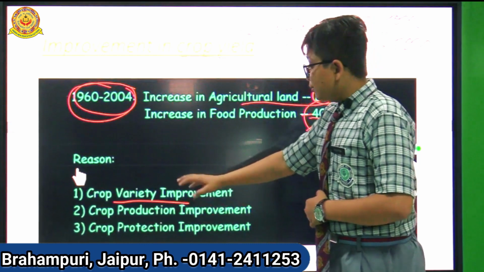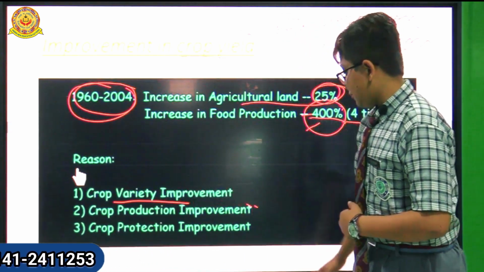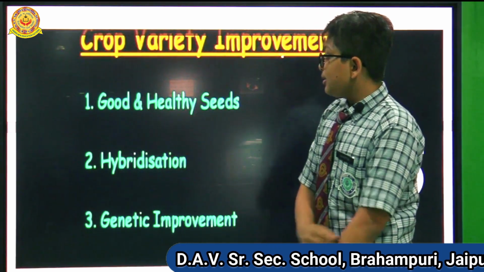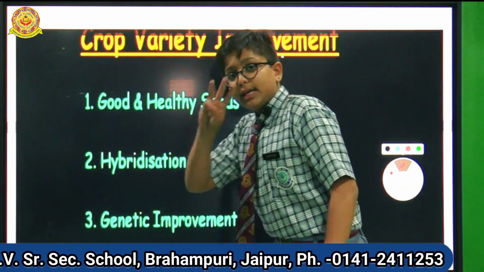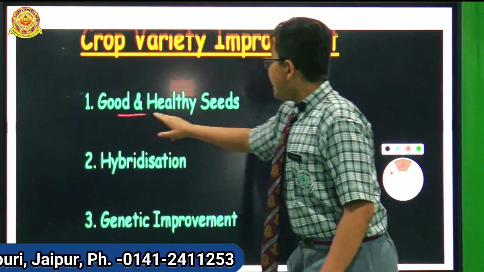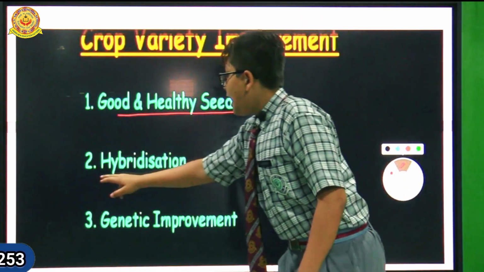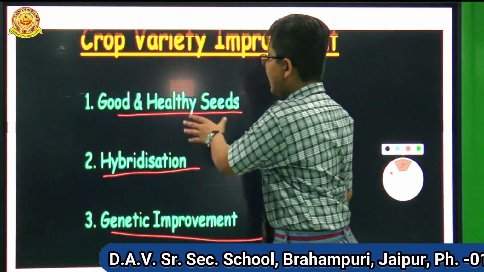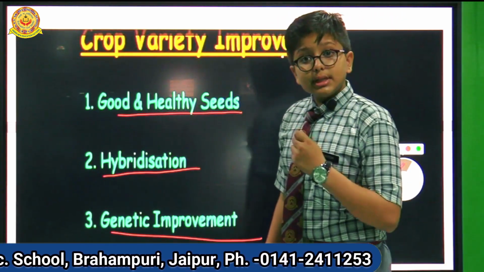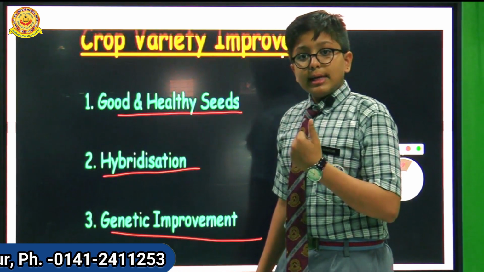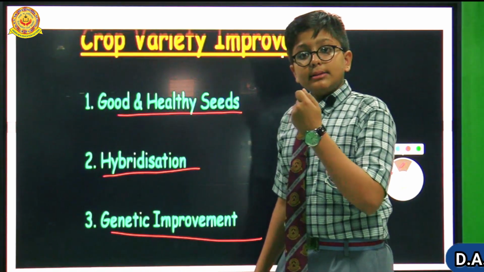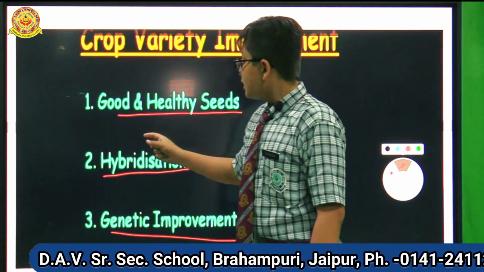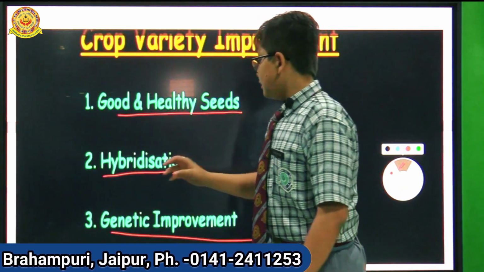Now we will understand in more detail about crop variety improvement. In crop variety improvement there are 3 types: good healthy seed, hybridization, and genetic improvement. Good healthy seeds: we will use good seed to make the production, seed that does not have bacteria and cannot have any type of disease.